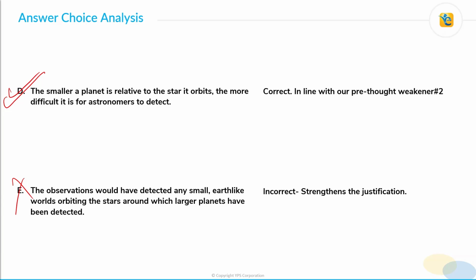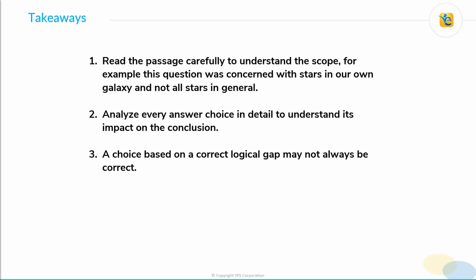So with this, let's come to the takeaways. Firstly, read the passage carefully to understand the scope. For example, in this question, we were just concerned about the stars in our own galaxy and not all stars in general, and that was one of the reasons why choice A was incorrect. So you need to understand the passage carefully, you need to understand the scope carefully, because the trap answer choices may play with the scope that has been defined in the passage. All right, so out of scope answer choices may seem to be very attractive, and therefore you need to be very careful while reading the passage.